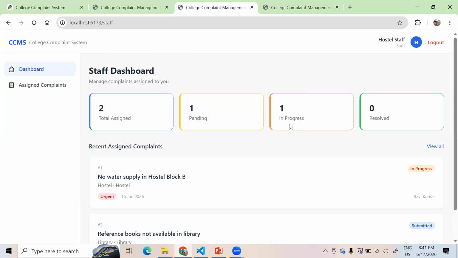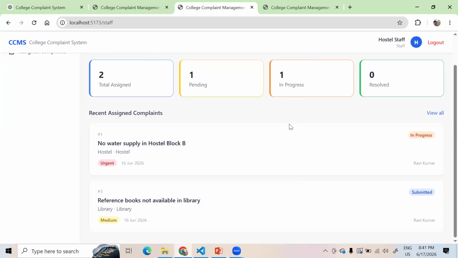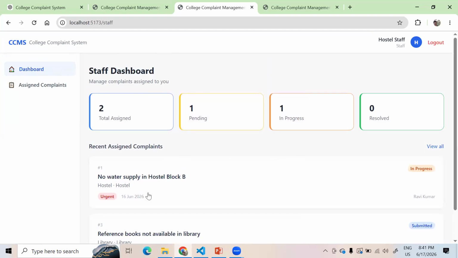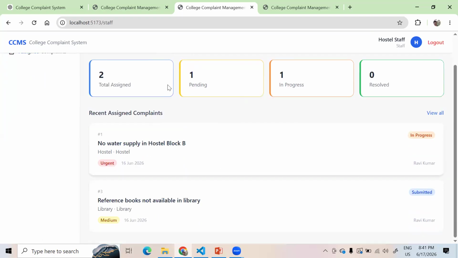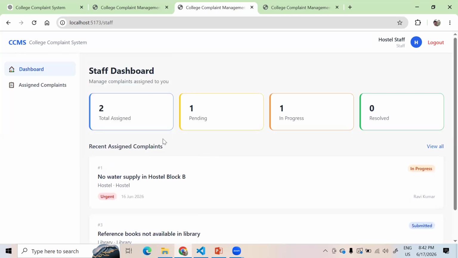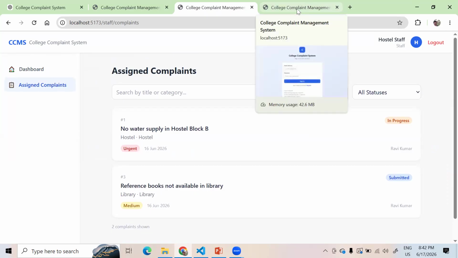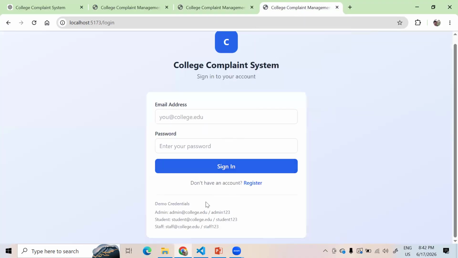Oh, okay. Let's see. Of course, it is regarding no water supply in block B. So this particular staff is not working on the hostel food, if they're not related to food, maybe that's the reason it was not showing here. It is assigned to a particular person who really takes care of that. But we'll see how it works at the administration level.